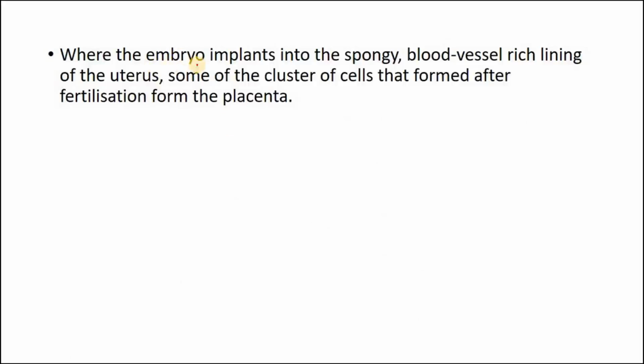When the embryo implants, means fixes, into the spongy, blood vessel rich lining of the uterus, some of the cluster of cells that formed after fertilization form the placenta. So the placenta forms in the uterus. The uterus walls form the placenta. The placenta is rich in blood vessels. It is the place which gives nutrition to the baby.